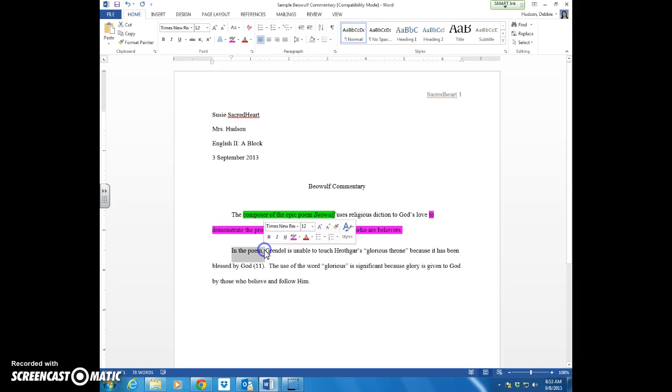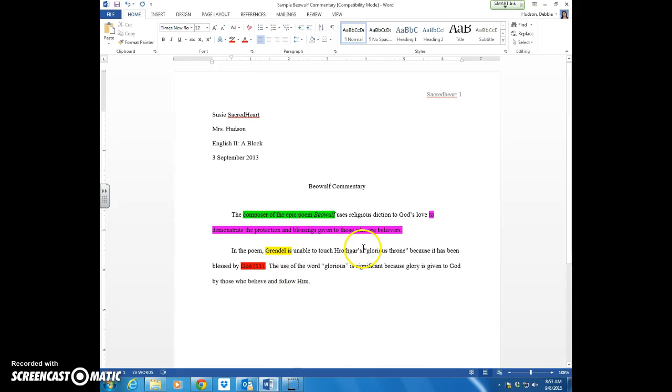Notice that this is a prepositional phrase, so we have a comma behind it. Grendel is, okay, I want you to notice here the literary present tense being used, unable to touch Hrothgar's glorious throne because it has been blessed by God. Look at your citation here. You're going to use the line number for the citation.